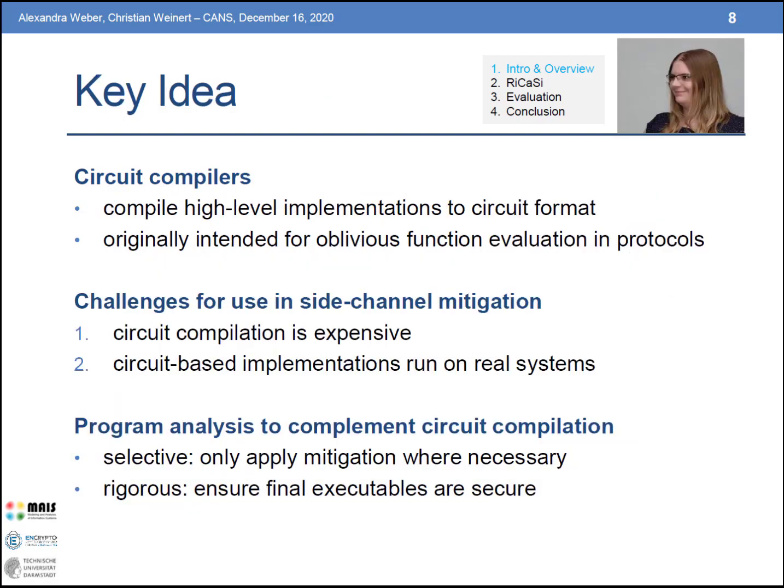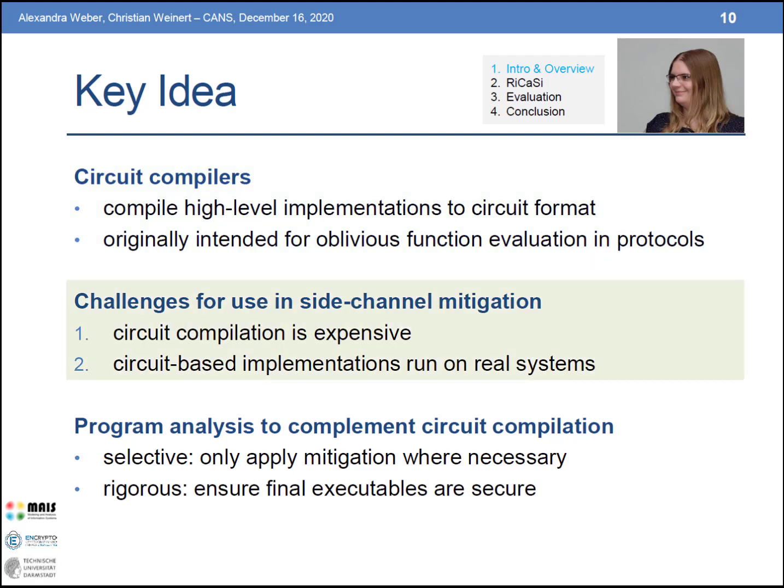And the key idea in our article is to use a combination of circuit compilation and program analysis. Circuit compilers are an existing concept from the area of secure computation. They compile high-level implementations to a circuit format. Originally, they are intended for oblivious function evaluation in protocols, but our idea is to repurpose these circuit compilers to also use them in side channel mitigation.